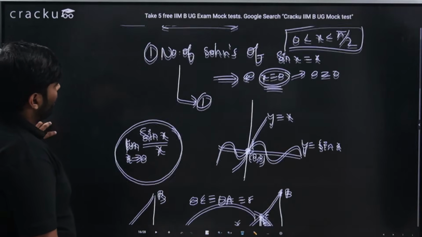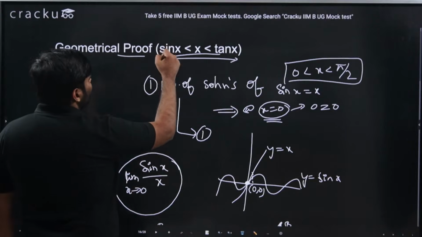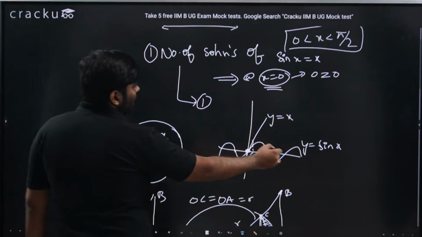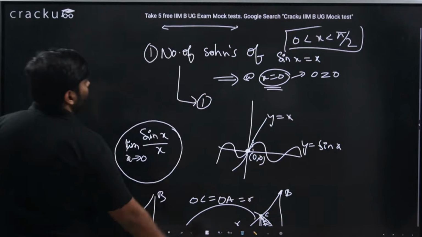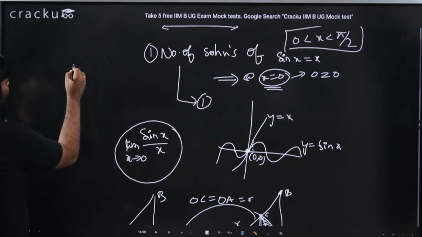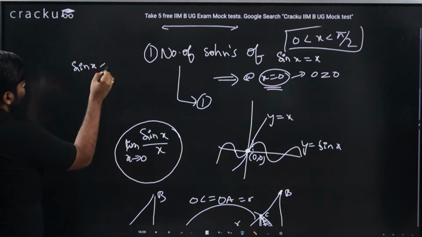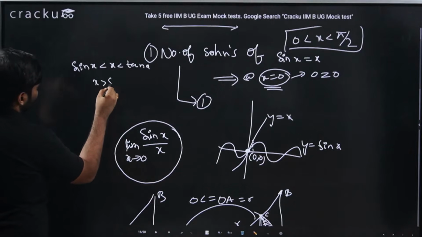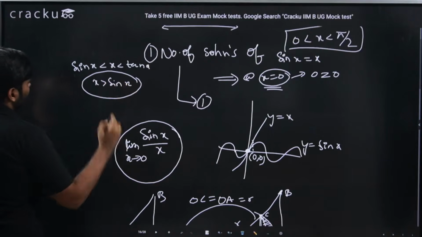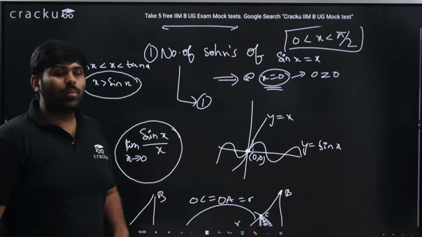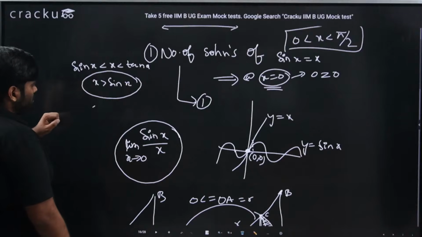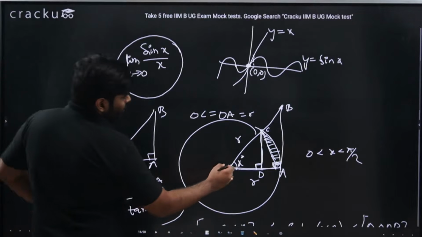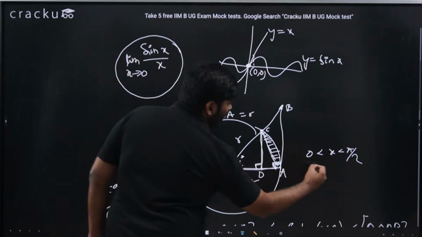Now, if this is proven, sin x is less than x less than tan x, then for the number of solutions of sin x equal to x, we know sin x is less than x less than tan x. So that is nothing but x is always greater than sin x in its common domain. This is sufficient, other than x equal to 0, obviously.